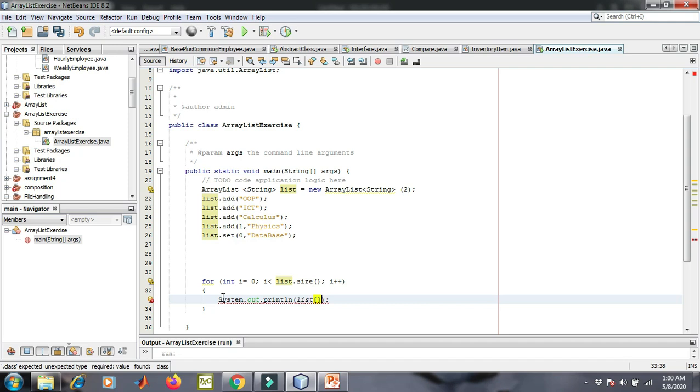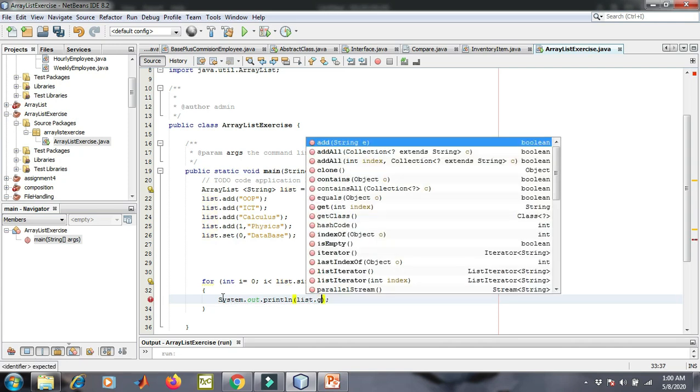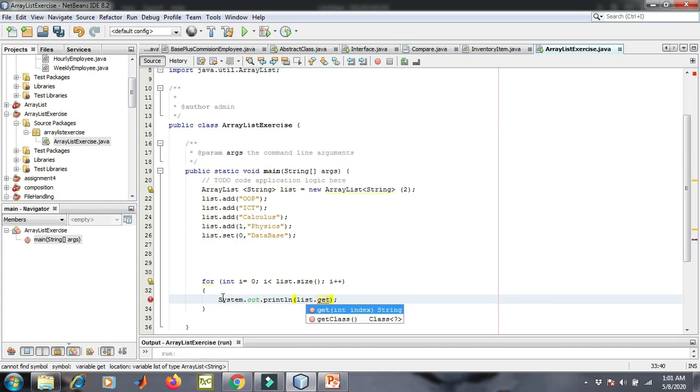If you want to print, or if you want to see, and if you want to access some index of the list, you have to use the get function. This is a very useful function. You must know how to use it, and you'll be using it a lot. The get function.